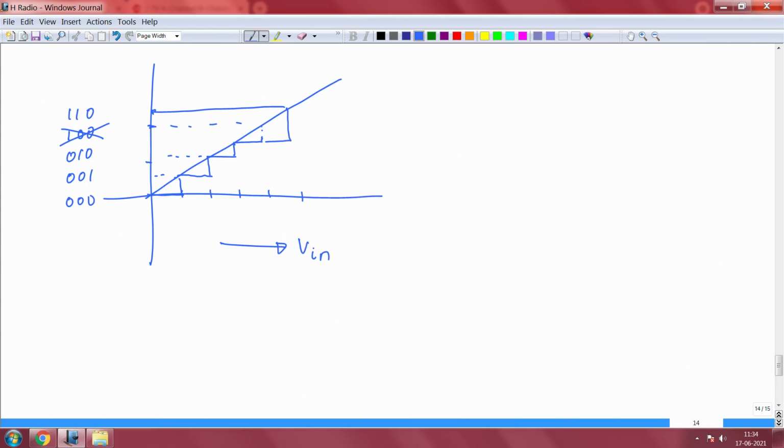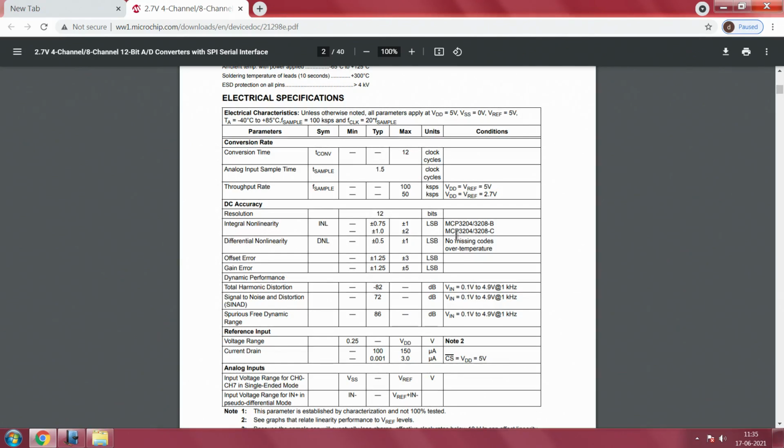That need not happen here, it can happen here. For some ADC it can happen here, some ADC it can happen here. So, it is all random. Input would have changed, but the code output would not have come, it would have skipped that and gone to the other one. This problem also occurs, and this is nothing but the differential nonlinearity.